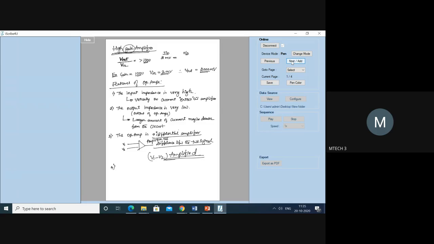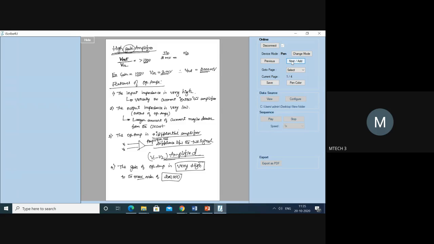The last one, very important, is the gain of the op amp. The gain of the op amp is very, very high, to the maximum order of 200,000. So you can understand how much you can use it for increasing the signal.